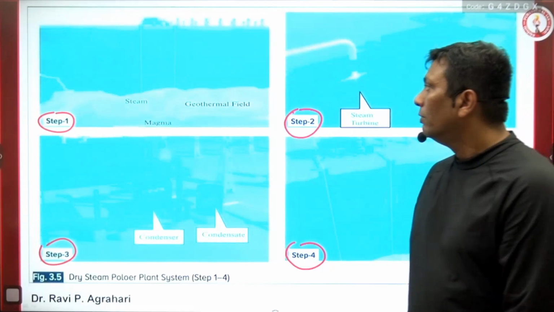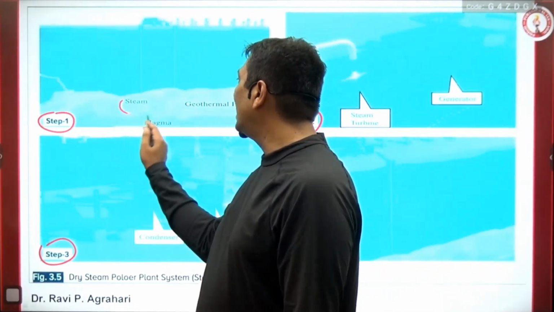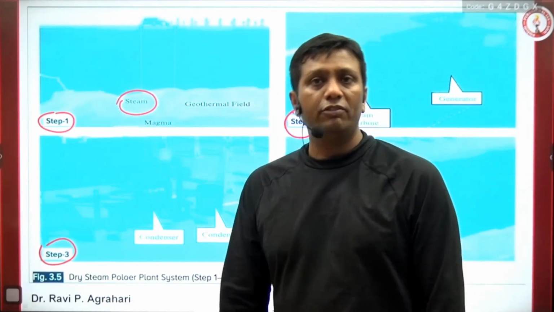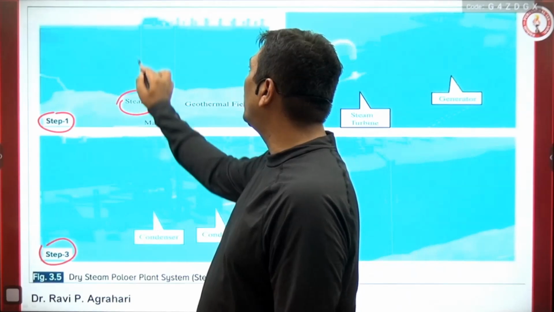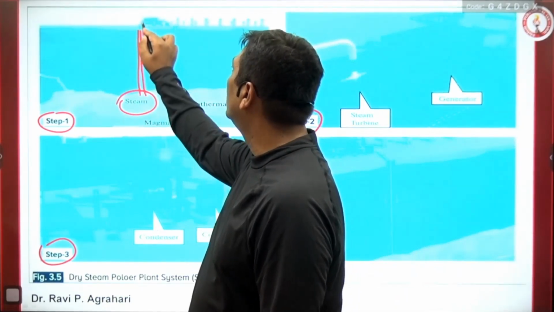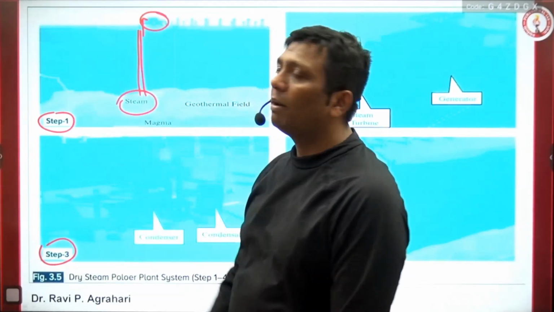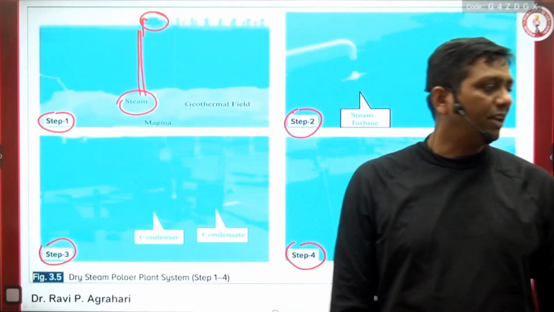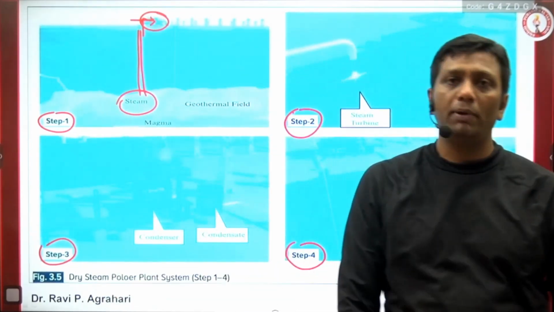So now, in the ground, the dry steam power plant I'm showing you is very, very common. Downside there is steam, everybody knows. Steam is there, radioactive elements, natural heat available. This steam we are going to drill the rock and take outside. This steam we are connecting to the geothermal power plant. So this steam is coming toward the geothermal power plant.